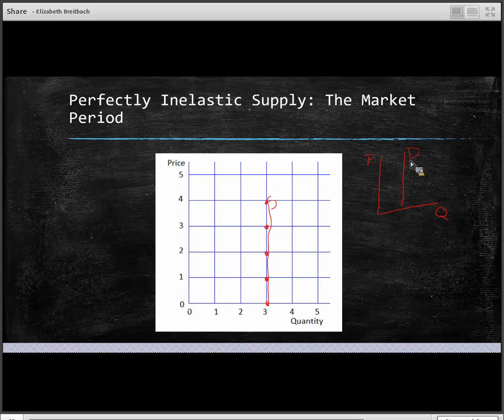So those curves are going to be very, very similar in this case. And so the amount that's available for sale is given. It's a fixed amount. It doesn't matter what the price is. Those sellers are going to sell 3 units. Okay, so this is in the immediate market period. Immediately, think about right now, how can the seller change the amount that they produce? It's not very likely that they can, because they can't get a new shipment in. They can't just start producing more immediately. It takes time to do all of that.